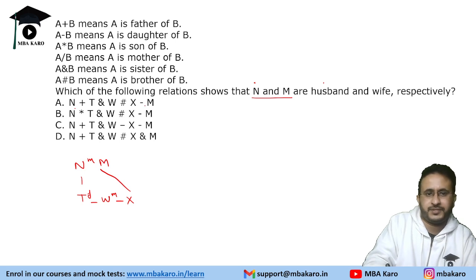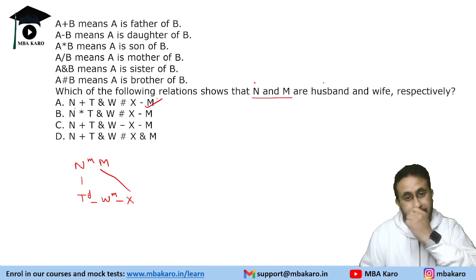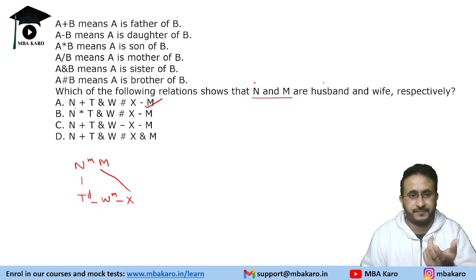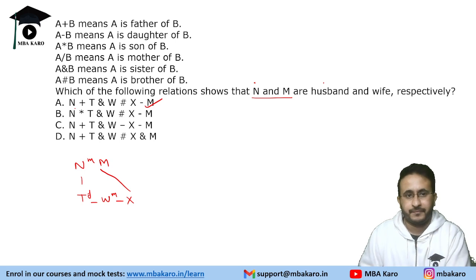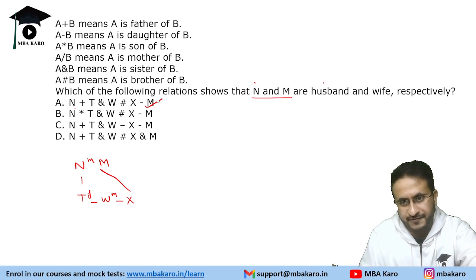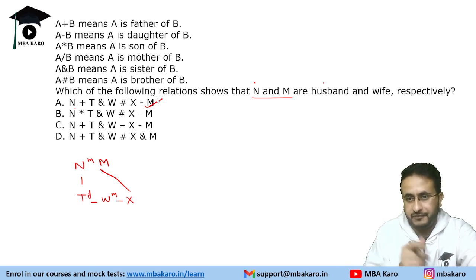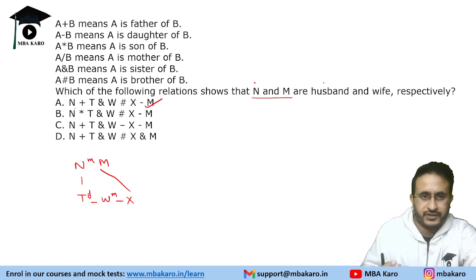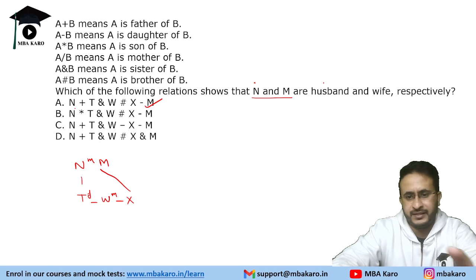So in the first option itself, we get that these are husband and wife. So you could be lucky that you could get it in the very first option. Otherwise, you will have to check each of the options. So in the very first option, we get that these are husband and wife.